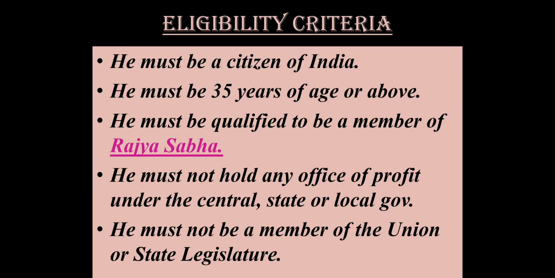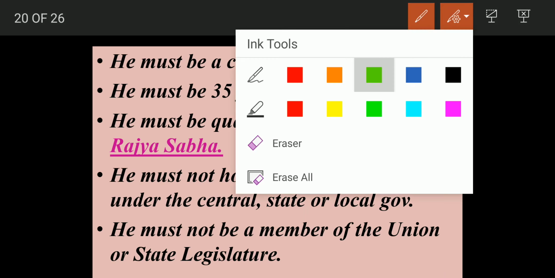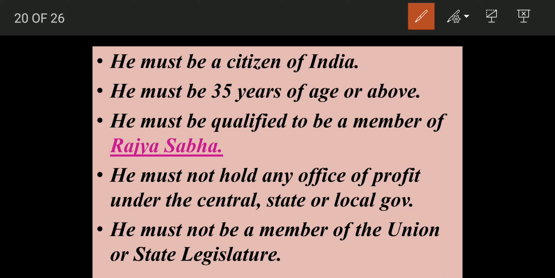Then eligibility criteria: if you wish to become the vice president of India, what are the qualifications needed? One, you should be a citizen of India. Just like the president, you must be 35 years of age or above. There is one difference, that he must be qualified to be a member of Rajya Sabha. In case of president, we studied that he must be qualified to be a member of Lok Sabha. But if you want to be the vice president, you must fulfill the requirements to be a member of the Rajya Sabha. For Rajya Sabha, what is the difference? Only the difference of age group, that is, you should be 30 years of age.